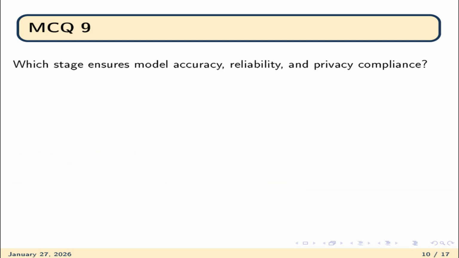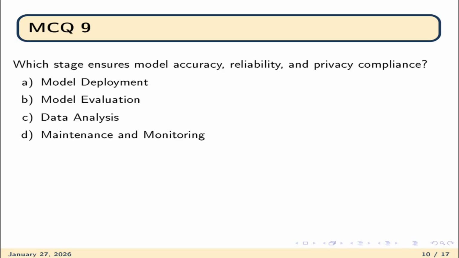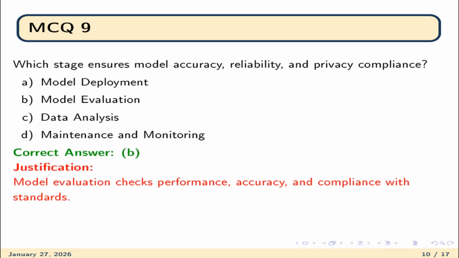Question number 9. Which stage ensures model accuracy, reliability, and privacy compliance? Option A is model deployment. Option B is model evaluation. Option C is data analysis. Option D is maintenance and monitoring. The correct option is B, that is model evaluation, because model evaluation checks performance, accuracy, and compliance with standards.